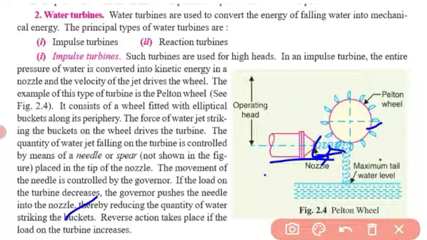In the reverse action, when load is increased, the governor withdraws the needle and allows more water to flow.